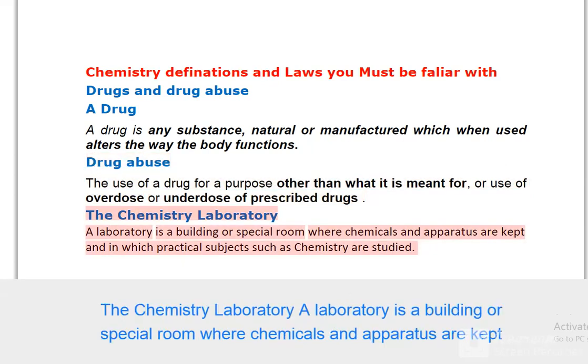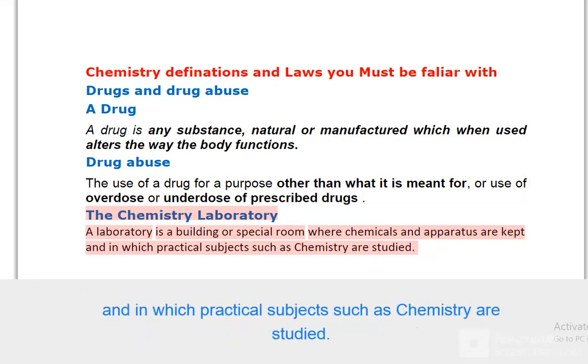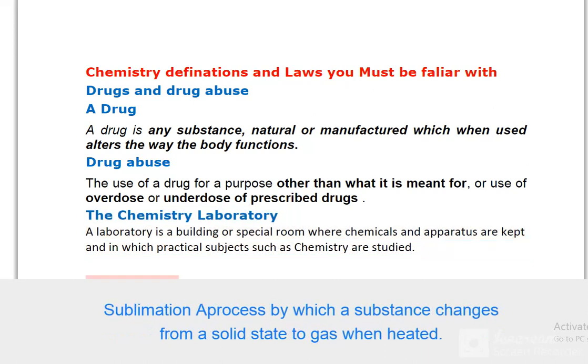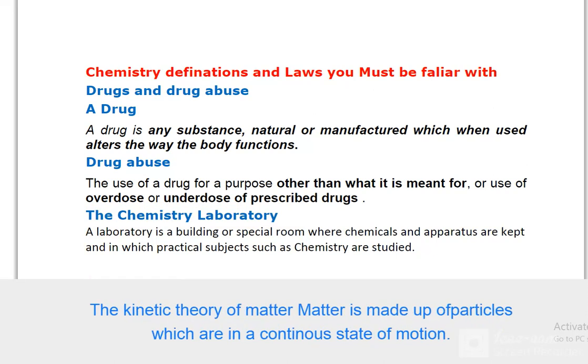The chemistry laboratory: a laboratory is a building or special room where chemicals and apparatus are kept and in which practical subjects such as chemistry are studied. Sublimation: a process by which a substance changes from a solid state to gas when heated. The kinetic theory of matter: matter is made up of particles which are in a continuous state of motion.